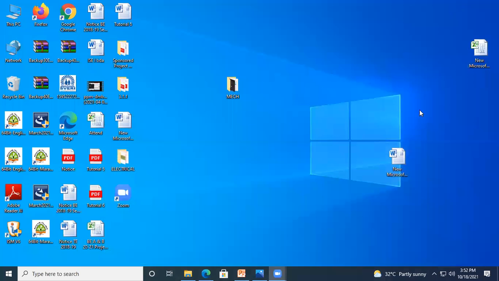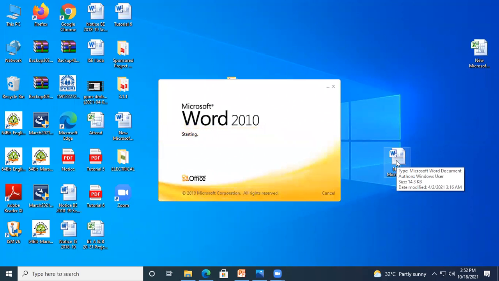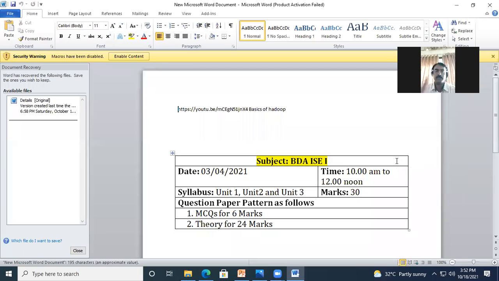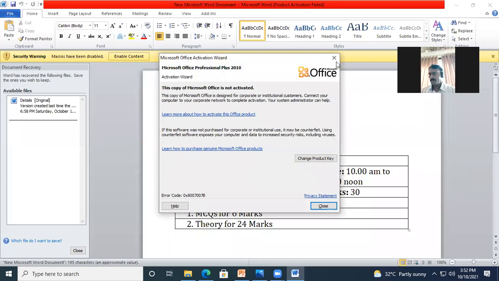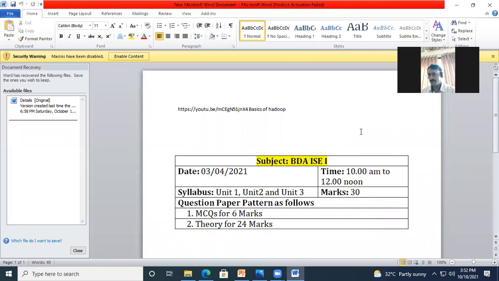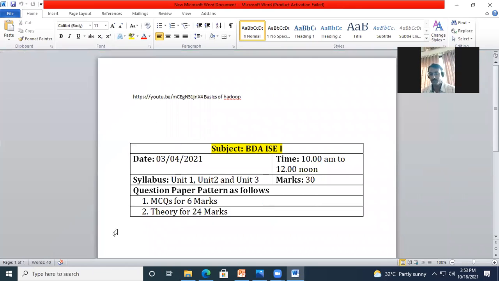Okay, I will go to the document. Is the screen visible to all? Yes, sir. Okay. Just a minute, it takes some time. Now this is an already created document.